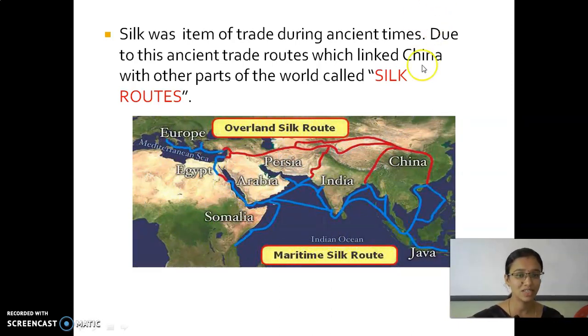See here, you are able to see a silk route. This red color represents the route connecting China with other parts of the world through land. This blue color represents the waterway, connecting China with other parts of the world through water transport. So these two are called silk routes.